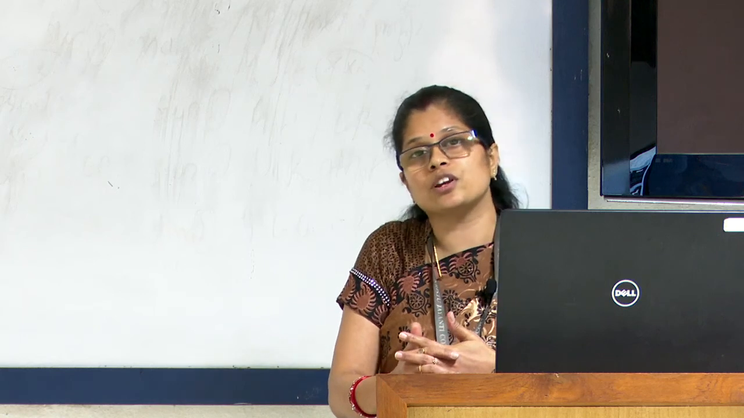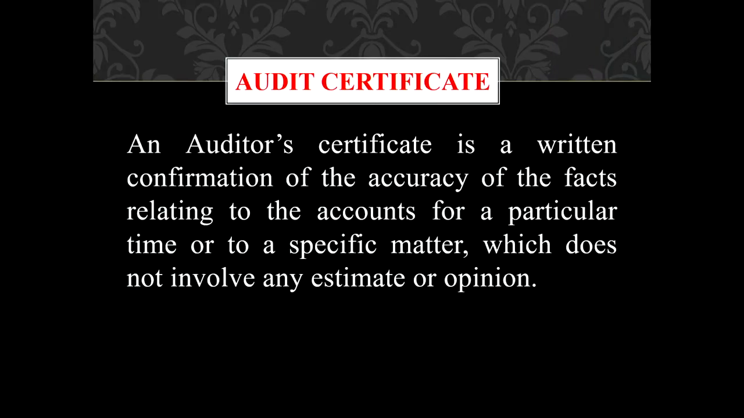Then how is it different? These reports are different from an audit certificate, which is also issued by an auditor. An audit certificate is only a written confirmation about the accuracy of the facts and figures of the accounts for a particular time, on a specific matter, which does not involve any estimate or opinion. It is not an opinion, it is not a report, it is only a confirmation about the accuracy of the facts and figures.